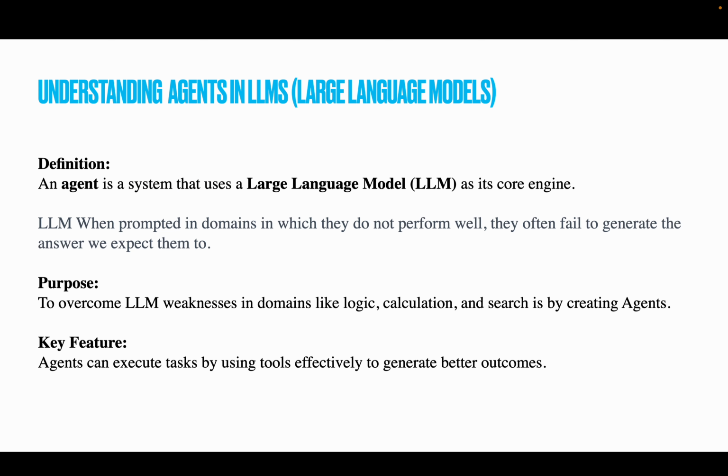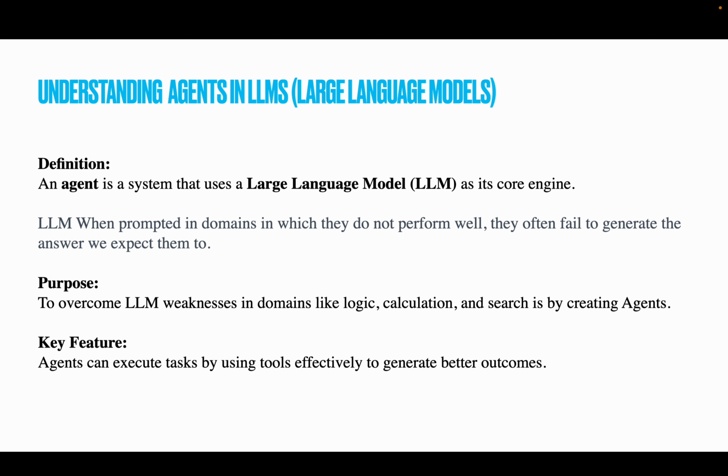So what is an agent? We are talking about agents with respect to LLM models, that is, large language models. So here we are going to understand agents. An agent is a system that uses a large language model as its core engine. Basically, what happens when an LLM is used is that sometimes it fails to give the desired result.